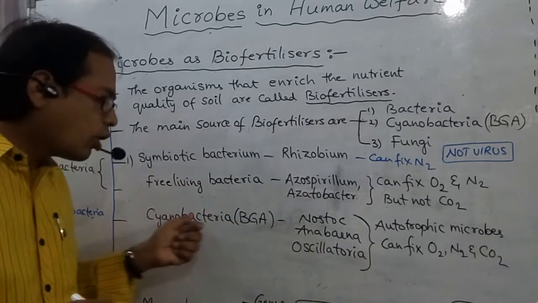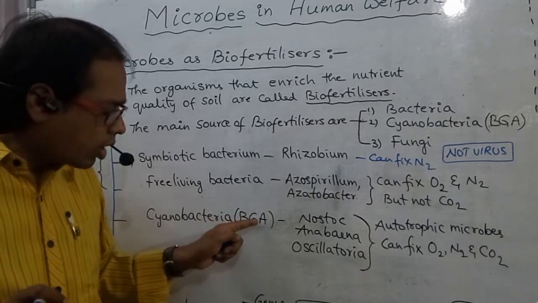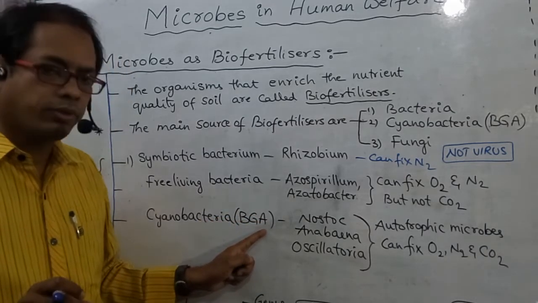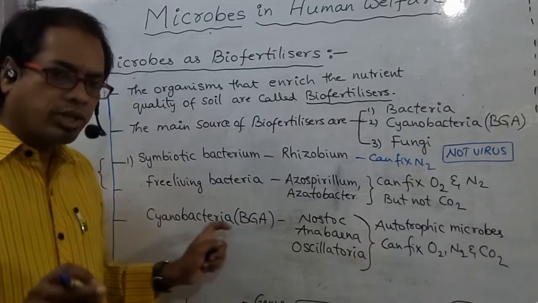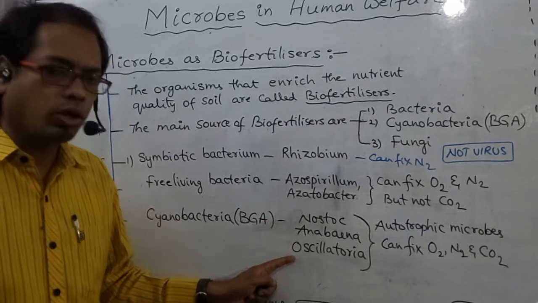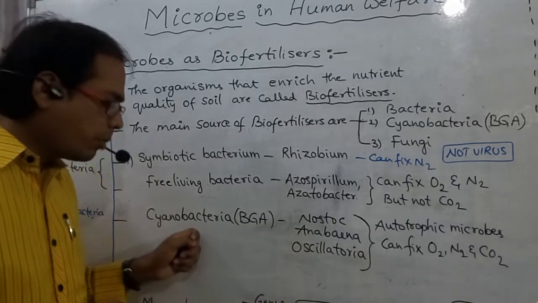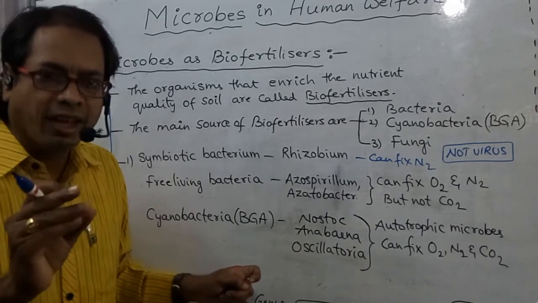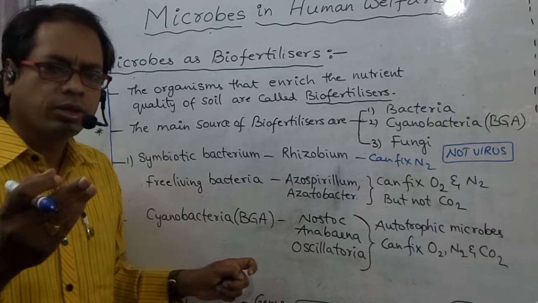Next one, cyanobacteria, also called blue-green algae. What are the examples of cyanobacteria? Nostoc, Anabaena, Oscillatoria. These cyanobacteria contain chlorophyll A, which means autotrophic.